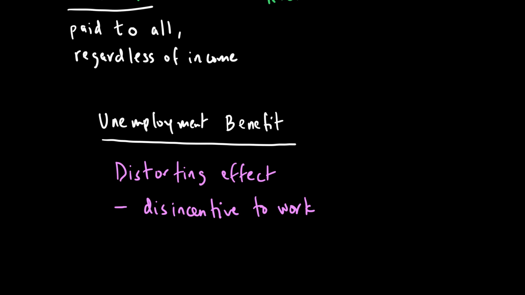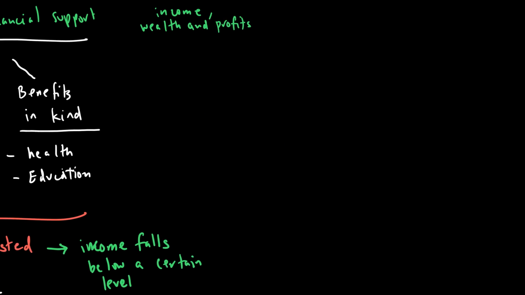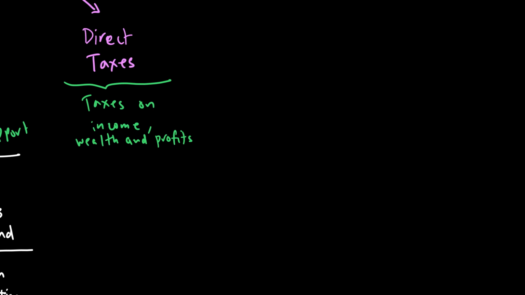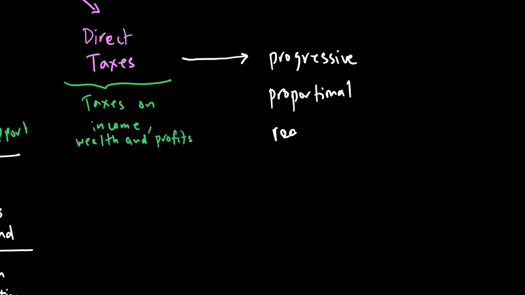Let's move on to now talk about taxes. Taxes, of course, are both direct taxes and indirect taxes. While we know what indirect taxes are from an earlier discussion, today we want to focus only on direct taxes. Direct taxes can be progressive, proportional, or regressive in nature.